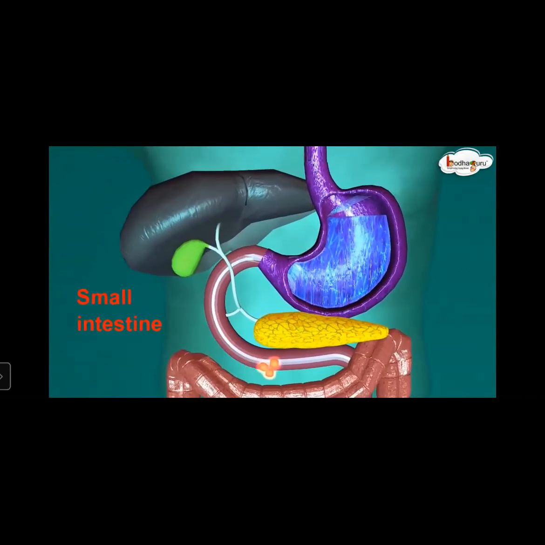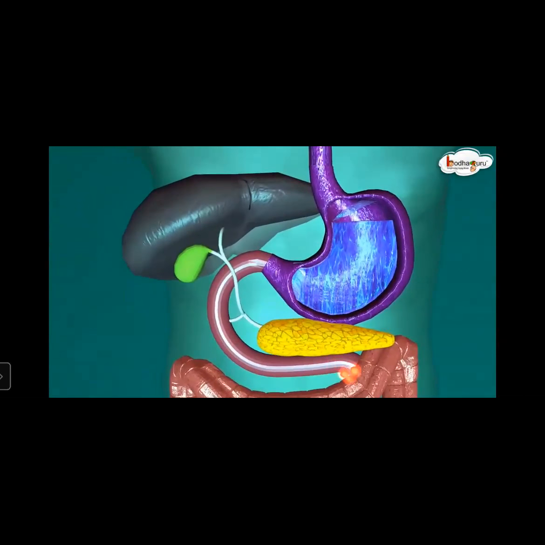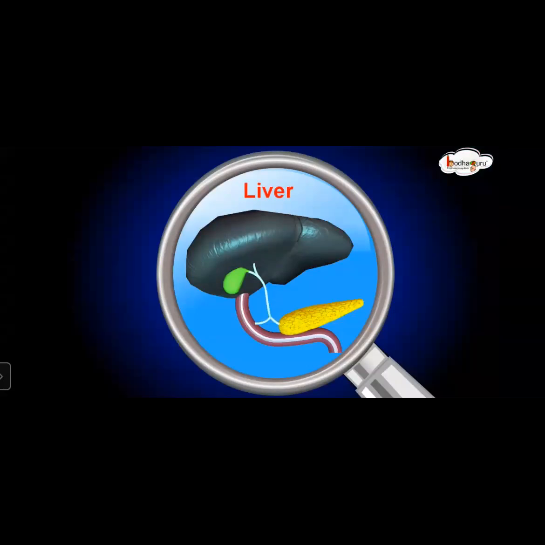In the small intestine, digestive juices are also present, and digestive juices are also produced by the liver, as shown in the figure.